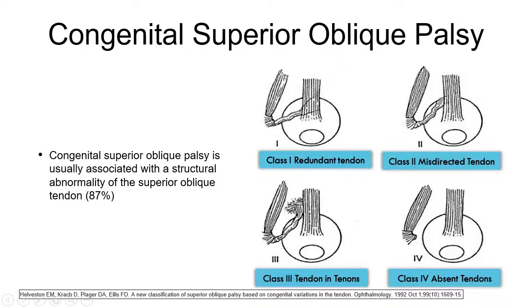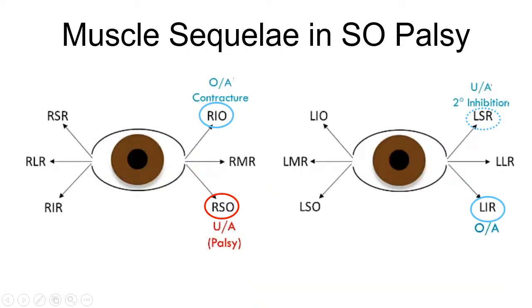He classified it into 4 classes. In class 1, there is a redundant tendon, a floppy tendon, which can be easily lifted up from the sclera. In class 2, there was a misdirected tendon, that is, the tendon was inserted more nasally than its normal position. In class 3, the tendon was inserted in the Tenon's capsule, and in class 4, the reflected portion of the tendon was absent. It is also important to understand the muscle sequelae in SO palsy.